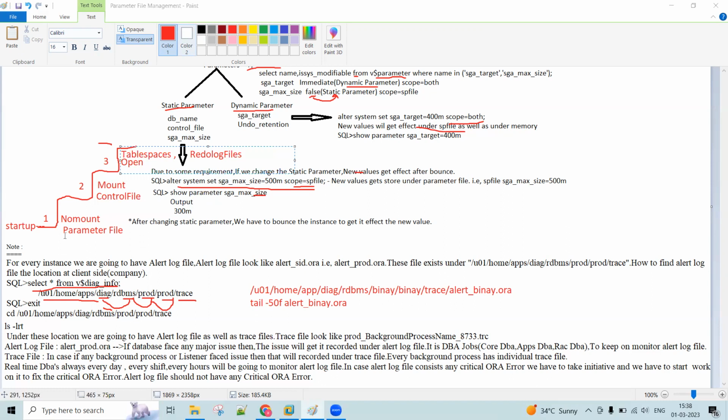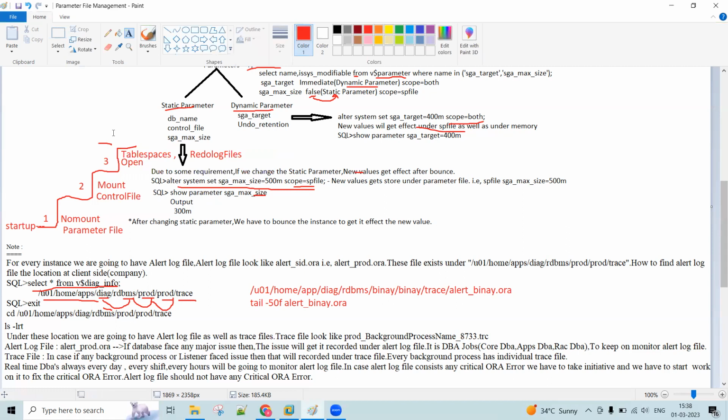Yes, sir. Now see here, you have given startup. It has gone through the parameter file, then it went for mount and then it went for open. Now your instance is open, which means you can access the data.